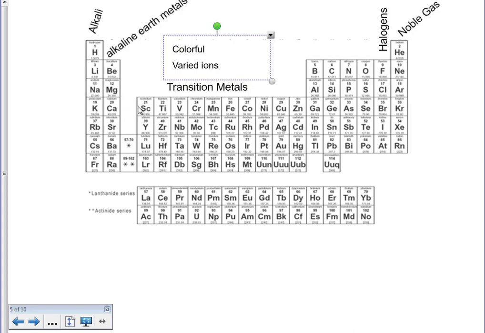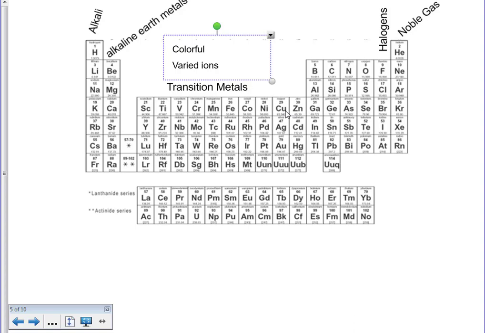Second group here we have our alkaline earth metals, which form +2 ions. When we look at 3 through 12 here, we have what we call our transition metals. Transition metals, remember, in solution make very colorful solutions. We know that they can create varied ions. There are multiple charges, and we could just call them the transition metals. So 3 through 12 gets a little unique in that transition metals are fairly stable, actually very stable, when we look at those as well.